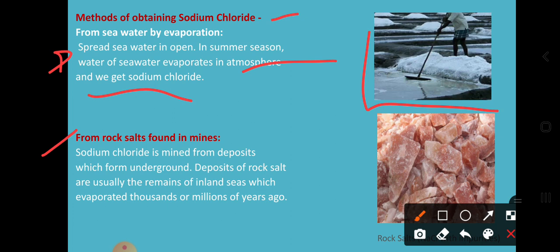Next is from rock salts found in the mines. Where can we get this sodium chloride from the mines? Sodium chloride is mined from underground deposits of rock salts, which are usually the remains of inland seas that evaporated thousands or millions of years ago. So dear students, to get this we would have to wait at least thousands to millions of years. How can we get it? By the evaporation process.